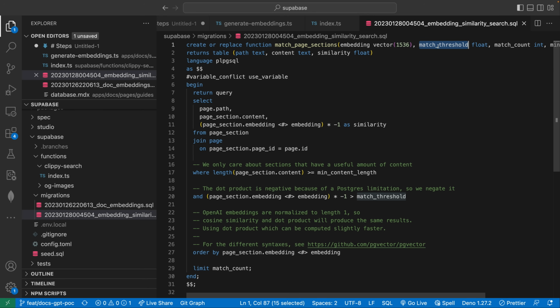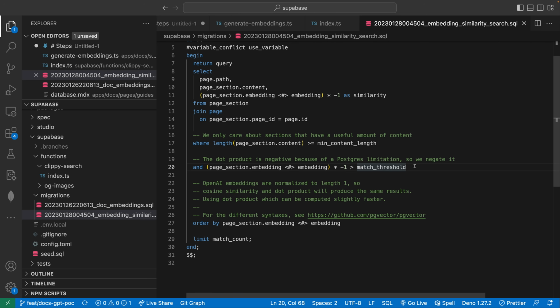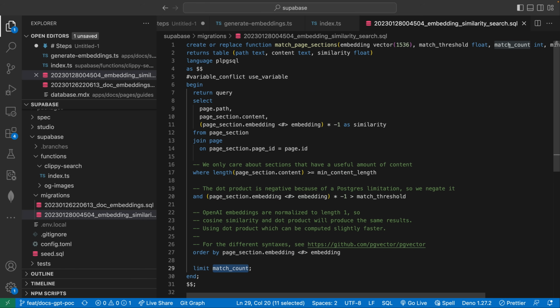We also just have a handy parameter called match threshold that you can use to actually filter the results to only include page sections that are at least above a certain threshold. Of course, we need to order by the similarity there and then limit it by this match count, which we also pass as a parameter. So hopefully that's pretty straightforward. Side note here, I had to throw in this variable conflict use variable. All this means is, since we're reusing the word embedding as a parameter variable, but also as a column on the page sections, by default, Postgres will consider that a conflict. So I'm basically saying, hey, if you just see embedding by itself, assume it's a variable. Otherwise, if I'm explicitly prefixing the table, then of course that would be the table. So if you're wondering why that's there, that's what that's all about.